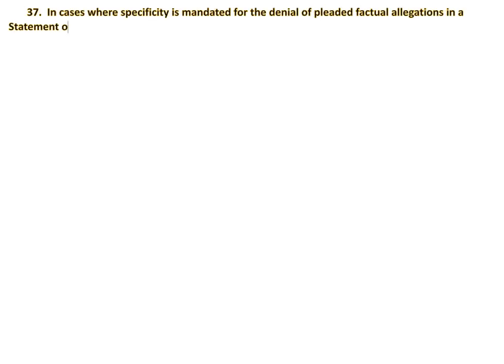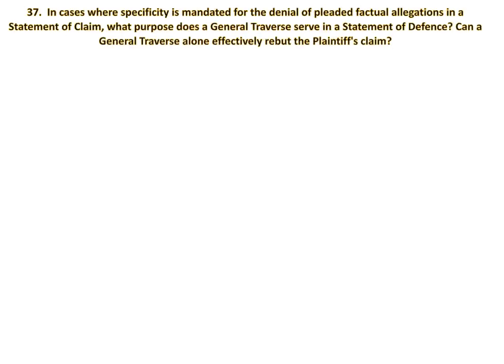The next question reads as follows. And this is a very critical question. In cases where specificity is mandated for the denial of pleaded factual allegations in a statement of claim, what purpose does a general traverse serve?